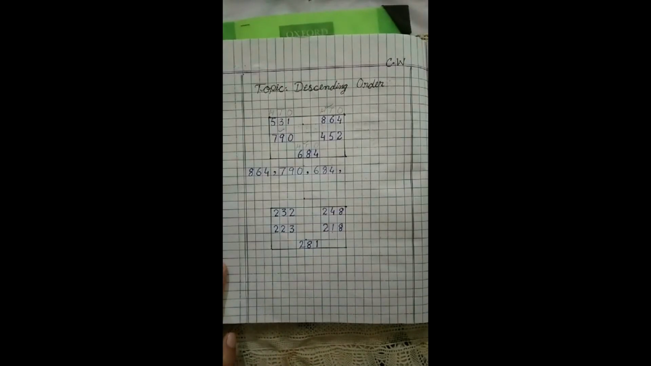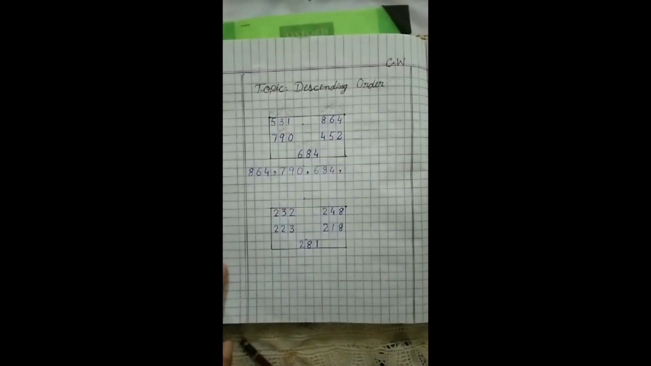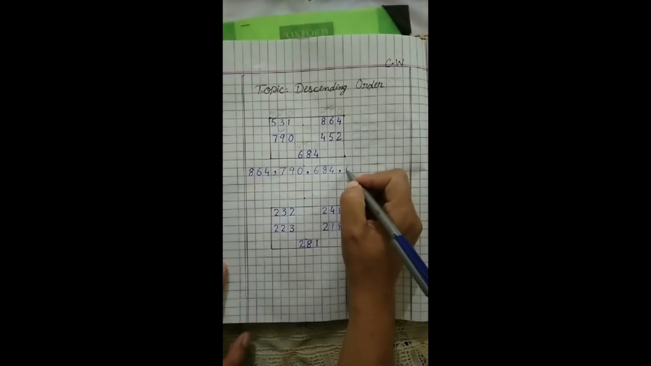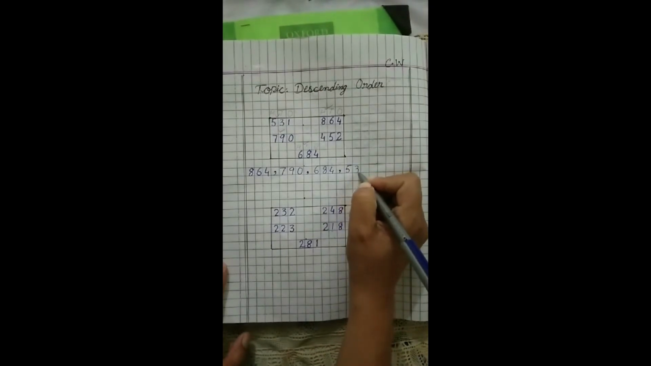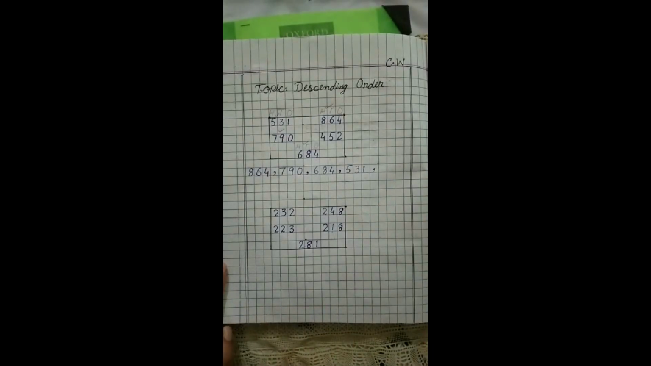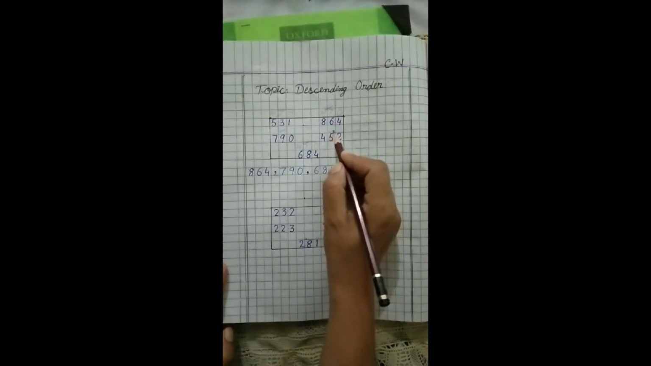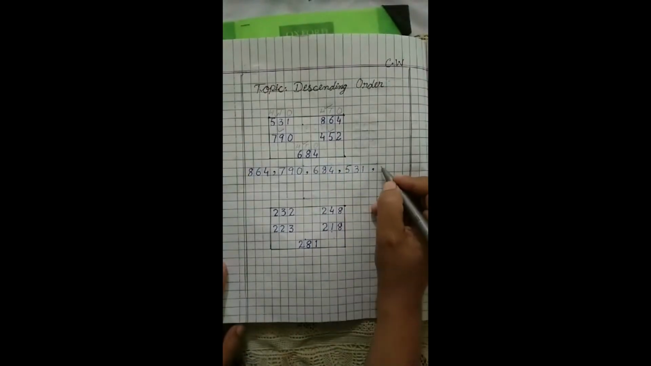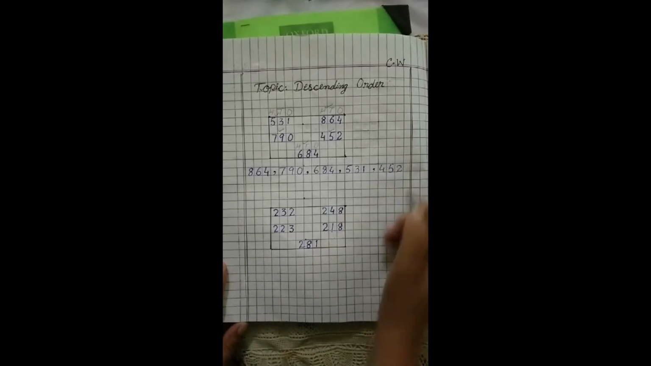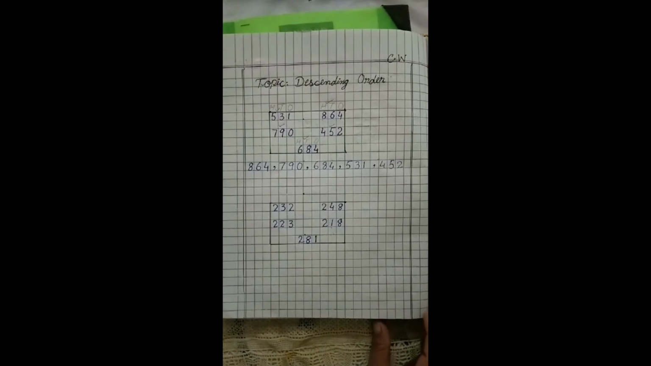What comes after 6? 5. Is there any 5? Yes. 531. We have to put the comma. And what comes after 5? 4. And we have left only one number, which is 452. So we have to write 452. We have to write all the numbers, and it is very easy. We have only checked the value of hundreds. Now we have to come to the next questions.